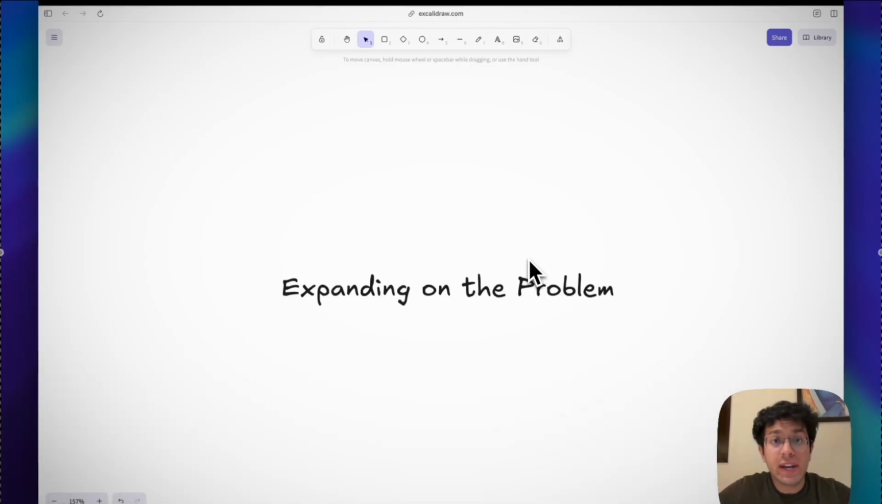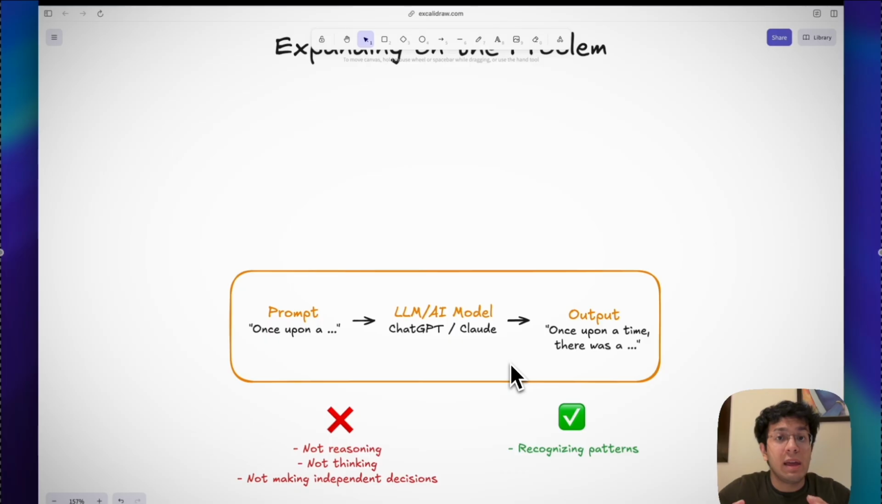So, before we get into MCPs, let's take a step back. To really understand why this is such a big deal, we need to ask, why are LLMs so limited in the first place? You see, at their core, large language models like ChatGPT or Claude are just really good at predicting words. That's it. So, imagine you type "once upon a" and you give it to an AI model. The model will likely complete it with "time" because that's the most common combination available.